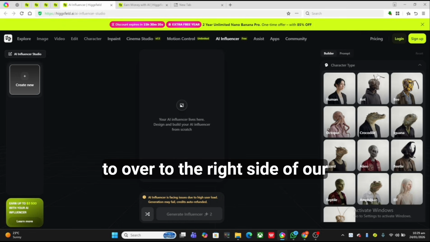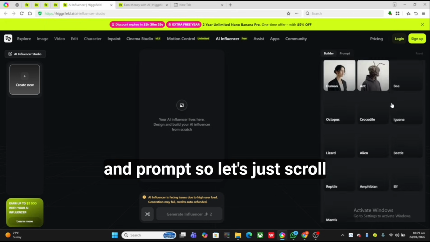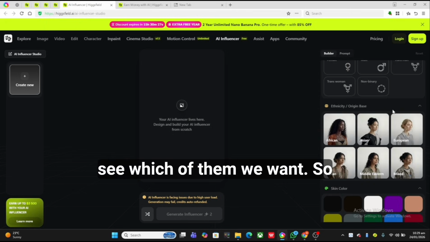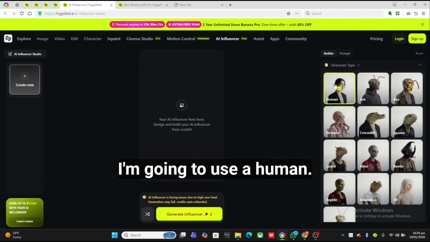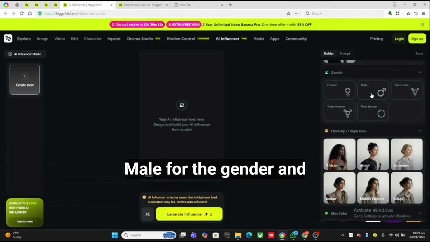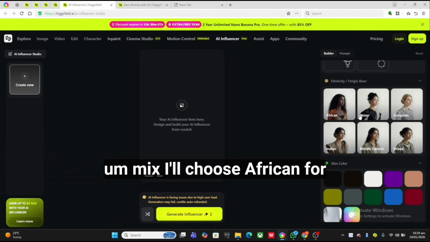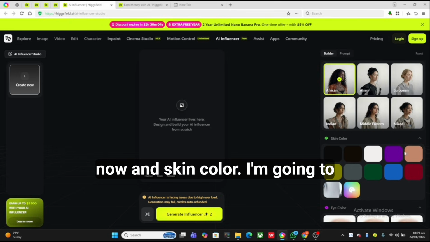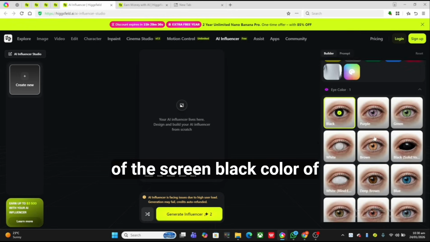We are going over to the right side of our screen, where we have the builder and the prompt. Let's scroll through the builder and see which of them we want. I'm going to use a human, and I'll use male for the gender, and I'll choose mix. I'll choose African for now. And the skin color, I'm going to use this color at the end of the screen, black color of the eyes.